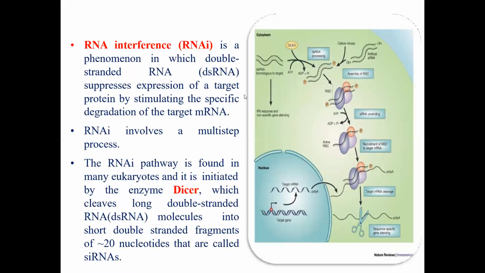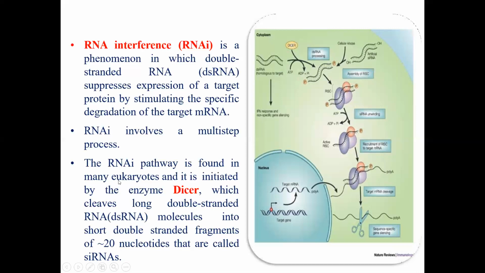See in the first diagram, this is a double-stranded RNA, the dsRNA, and when the dicer enzyme acts on it, it is broken down into small pieces. See, these are small pieces. So siRNA is being formed, and it is produced at the cost of ATP. ATP is utilized to form ADP plus Pi, and the ATP is used to form this double-stranded siRNA. Okay.